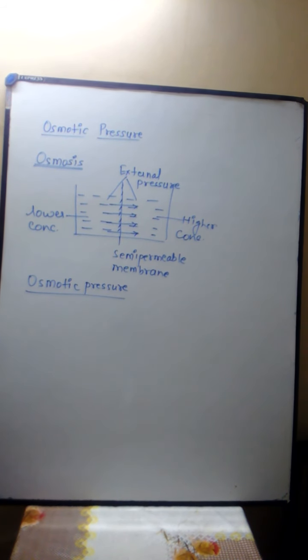So osmotic pressure is that external pressure which must be applied to a solution in order to prevent the flow of solvent into the solution through the semi-permeable membrane.